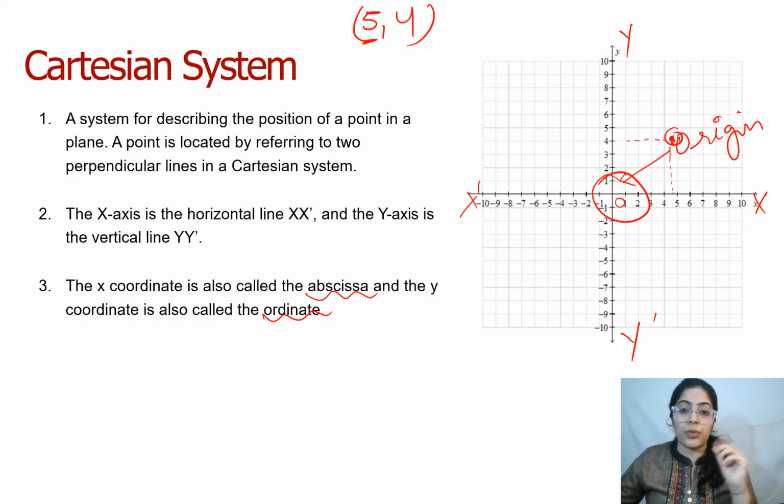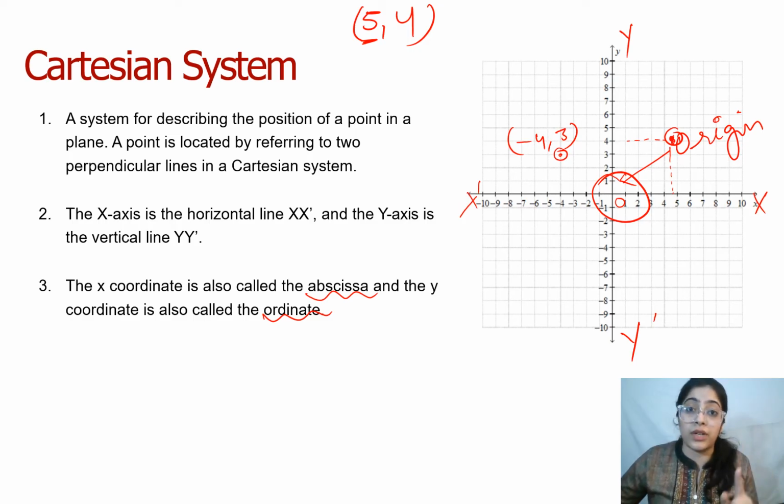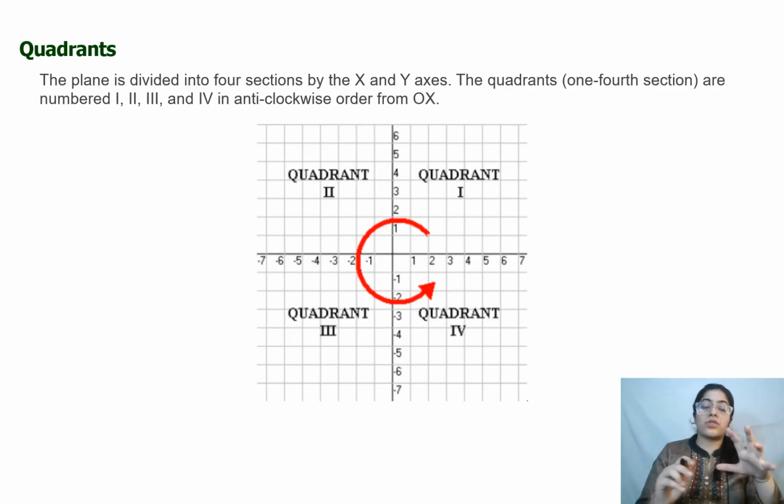Let's suppose I'm talking about minus 4 comma 3. So minus 4 is over there and 3 is here, so this is the point minus 4 comma 3. Minus 4 is the x, which is also known as abscissa, and 3 is the y, which is also known as the ordinate. Yes, this is that, right? Okay, now let us quickly learn about what a quadrant is, right?